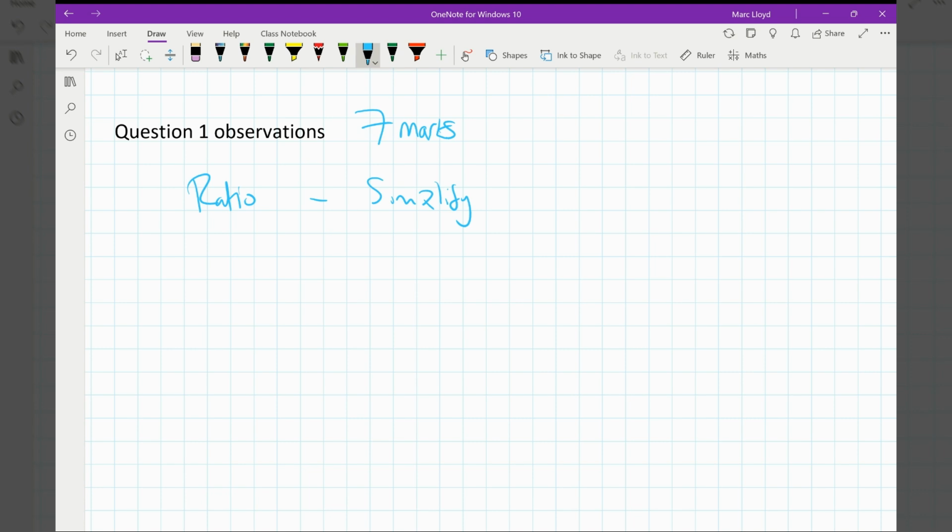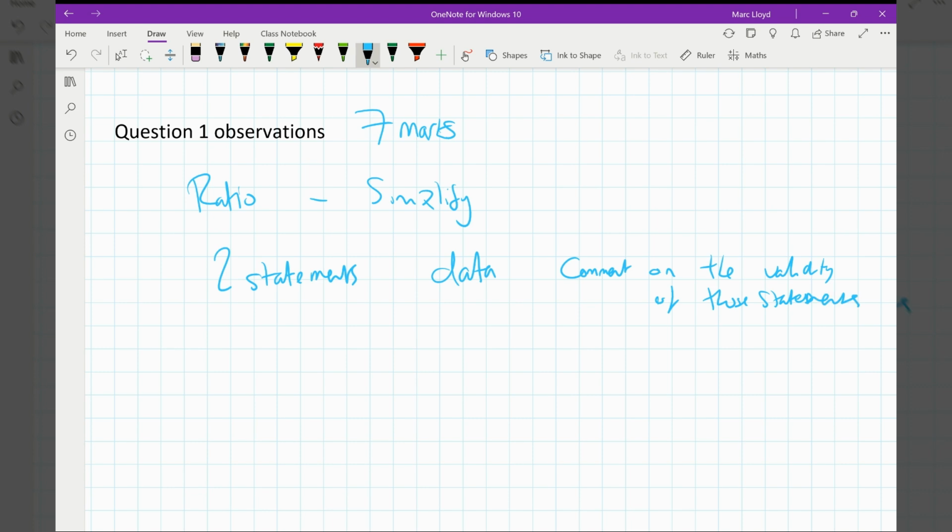And then there'll be like a statement. So you'll be given a couple of statements, so 2 statements. Let me just write this down. And you'll have some data, and you need to comment on the validity of those statements.